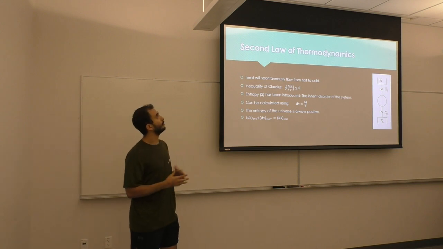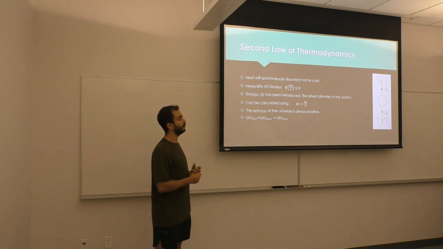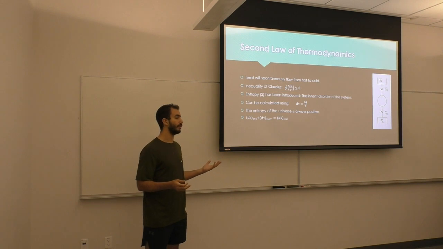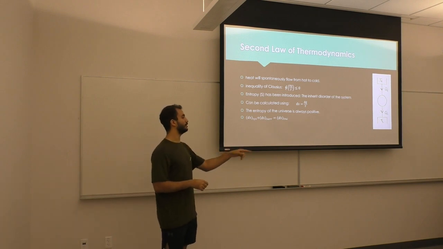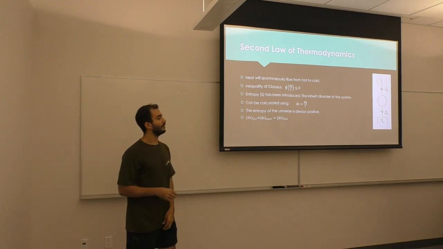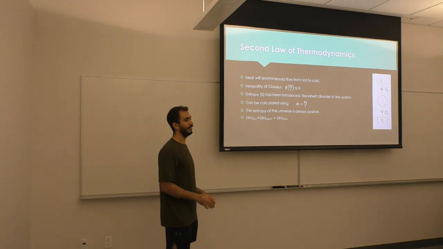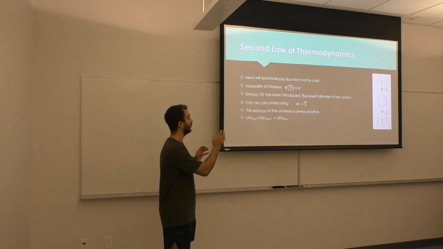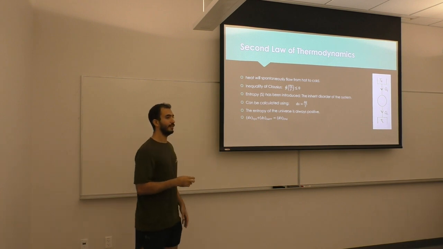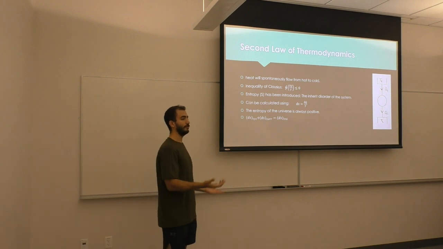The reason I chose to discuss the first and second laws of thermodynamics is because they're the most commonly used. And the zeroth law basically tells us that if we have two objects that are both in equilibrium with a third object, that means all three are in equilibrium with each other.